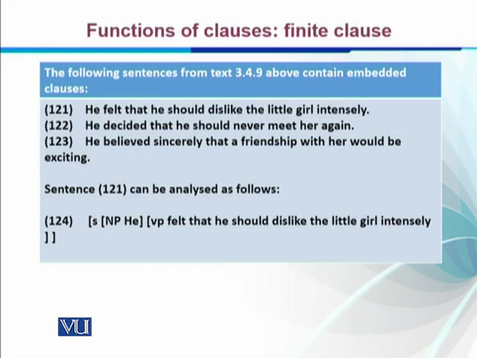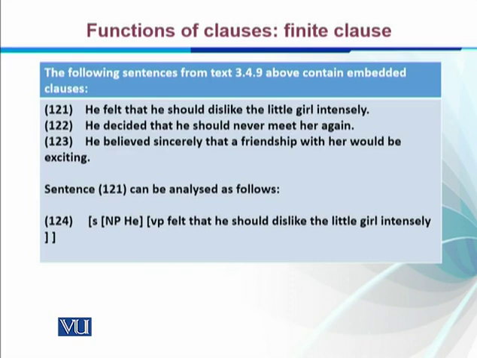He decided that he should never meet her again. So we have should meet. We have a finite verb here. He believes sincerely that a friendship with her would be exciting. So, a friendship would be exciting. So all these three sentences have embedded clauses which are finite clauses.